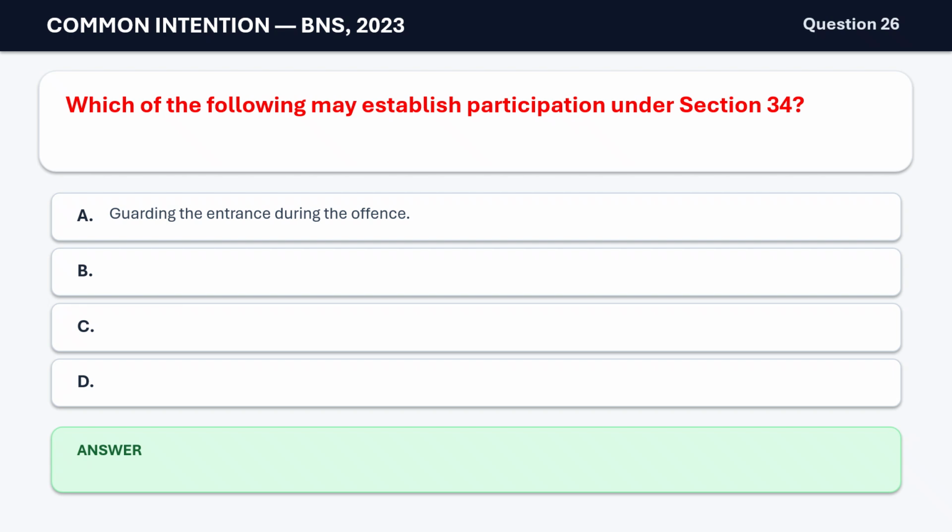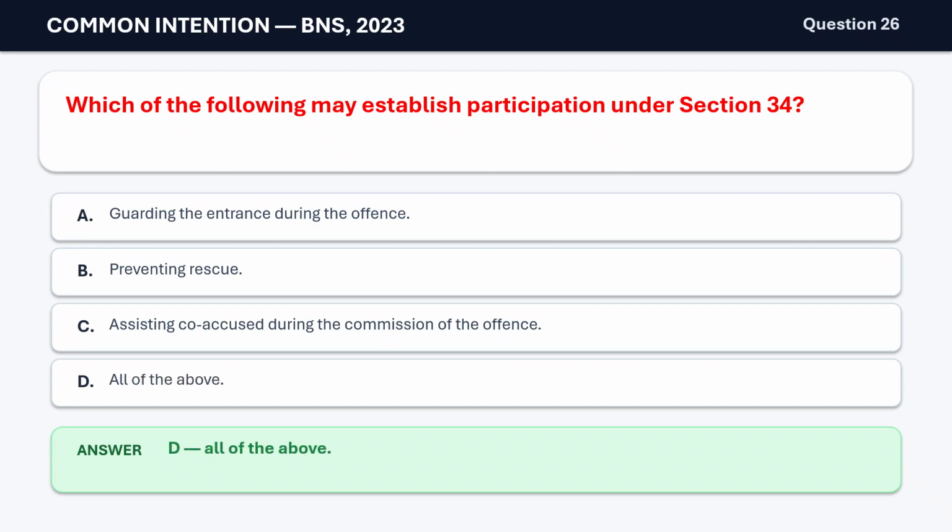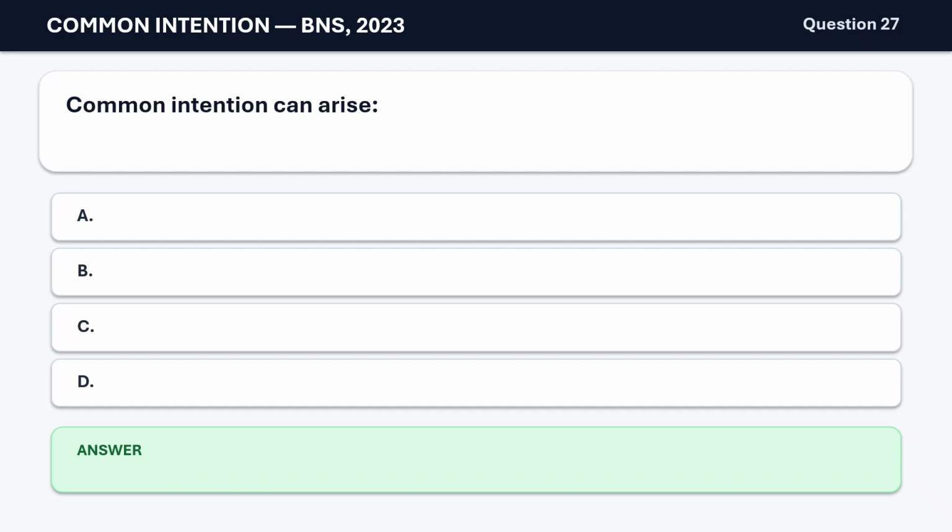Question 26. Which of the following may establish participation under Section 34? A. Guarding the entrance during the offense. B. Preventing rescue. C. Assisting co-accused during the commission of the offense. D. All of the above. The correct answer is D. All of the above.